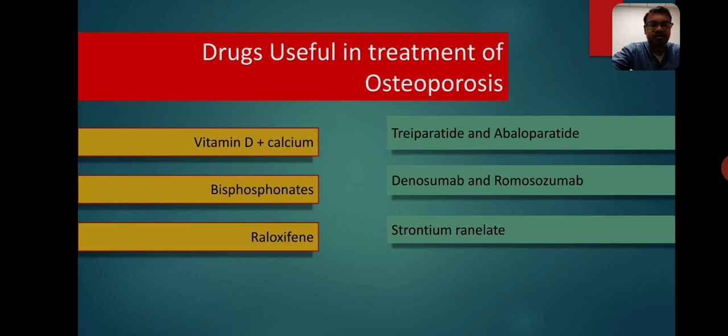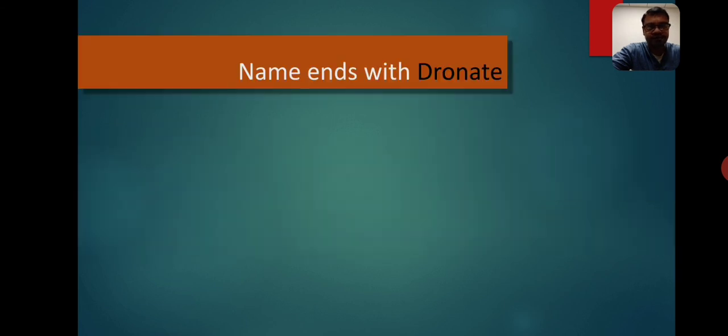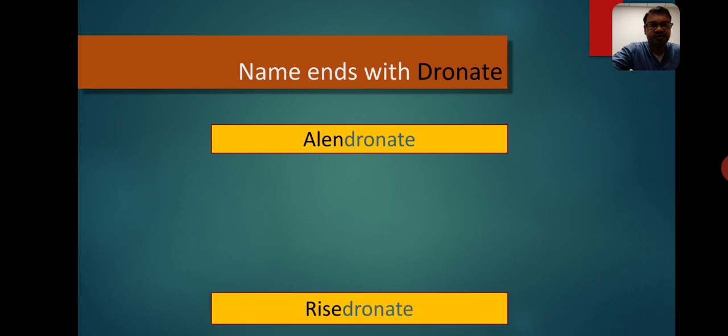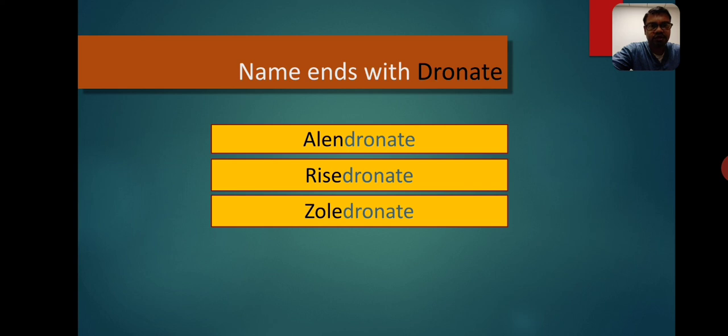We have already talked about vitamin D and calcium, so let's start with bisphosphonates. The names of these drugs end with "dronate": alendronate, ibandronate, risedronate, and zoledronate. Out of these, alendronate and risedronate are orally effective, whereas zoledronate can be given by IV route, and it can also be given as a once a year IV injection.